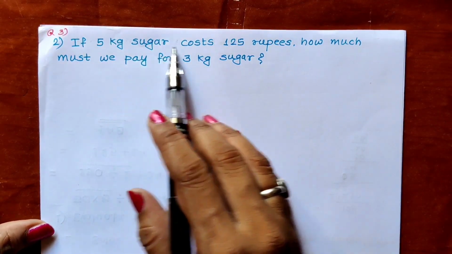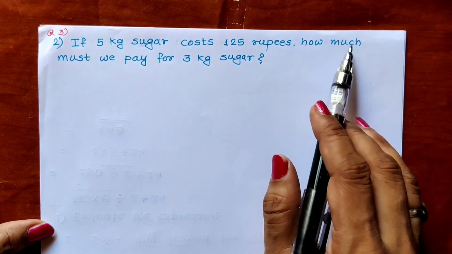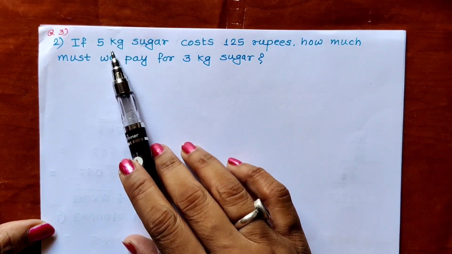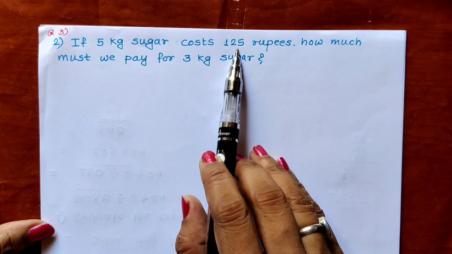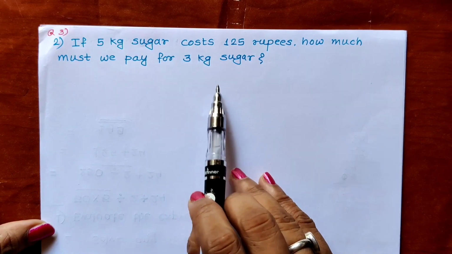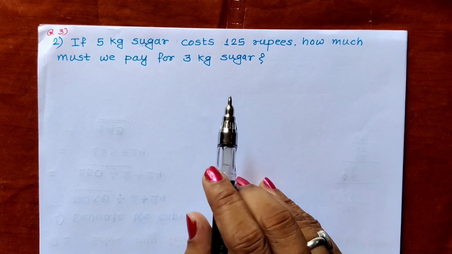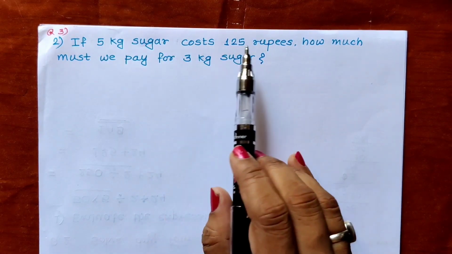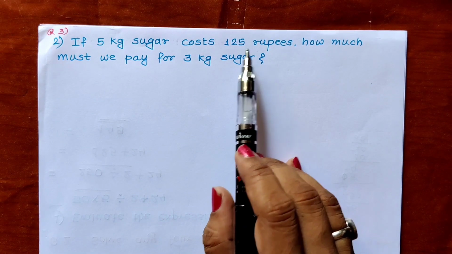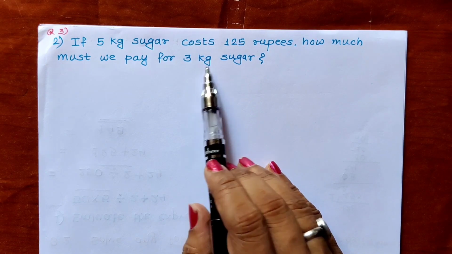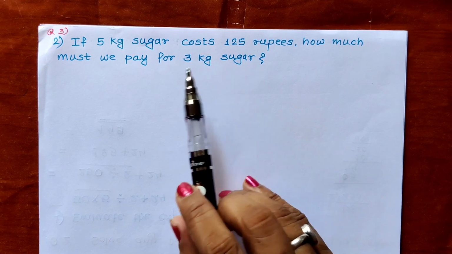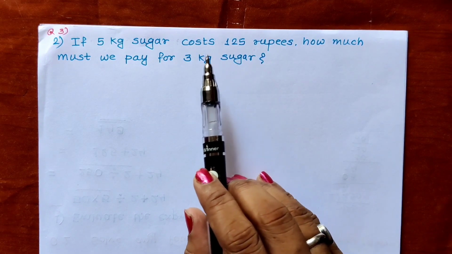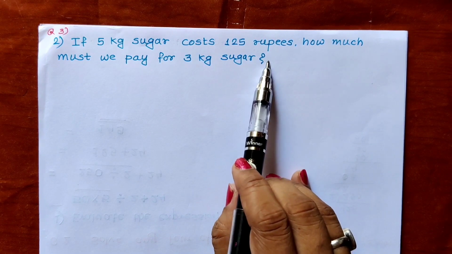If 5 kg sugar costs 125 rupees, how much must we pay for 3 kg sugar? See children, for 5 kg we have to give 125 rupees. So for 3 kg we should give a lesser amount. When the weight of sugar is increasing, cost is also increasing. But when the weight of sugar is decreasing, cost will also be decreasing. So one quantity increasing, second quantity also increasing. One quantity decreasing, second quantity also decreasing.